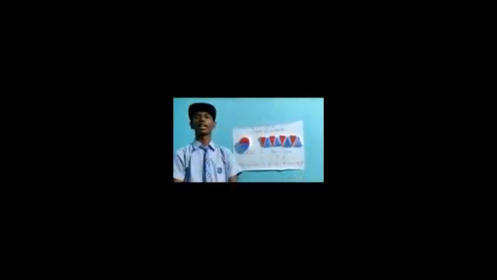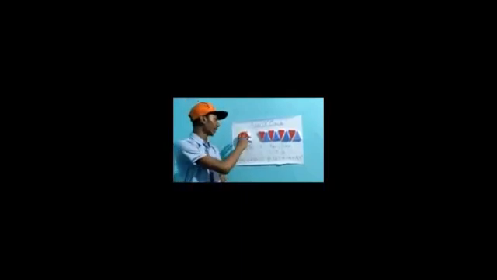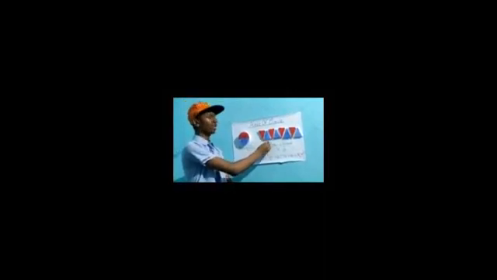Hello, my name is Faiz Alam from class 9 boys, and here I am going to tell you why the area of circle is pi r square. Here I have taken a circle and I have cut it into 8 equal pieces. When I join these pieces, we get a shape of rectangle. Now, the area of this rectangle is equal to the area of this circle. So we can write area of circle is equal to area of rectangle.